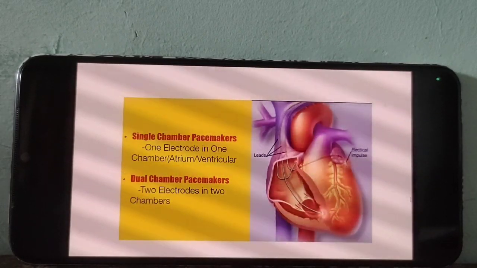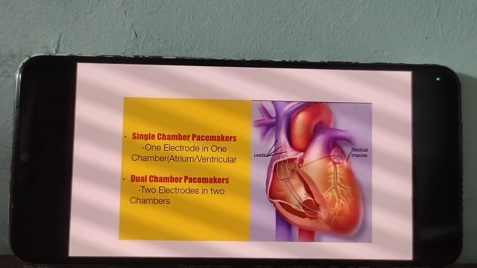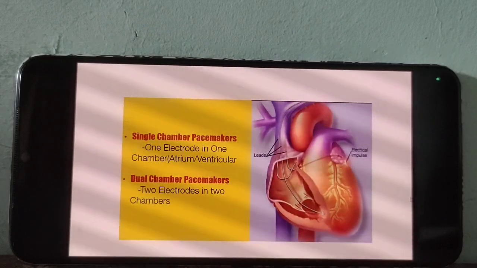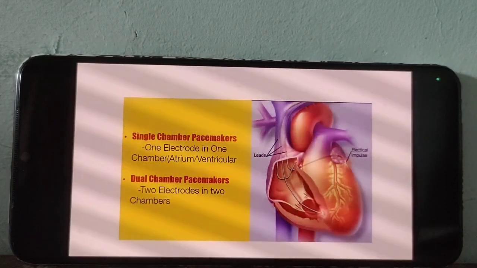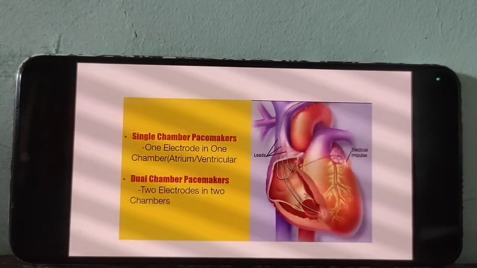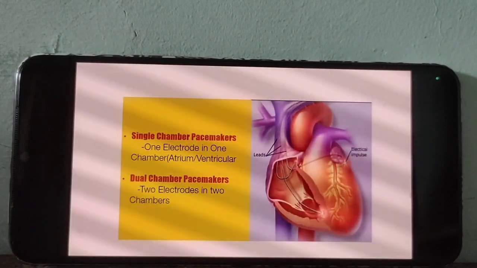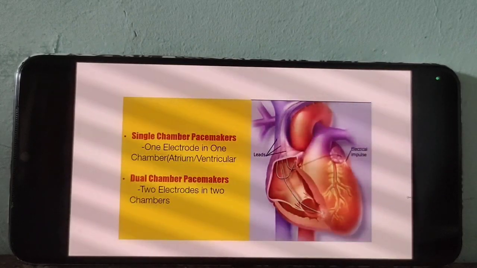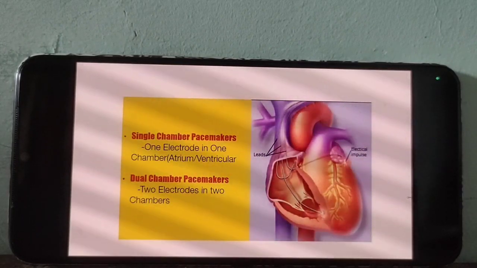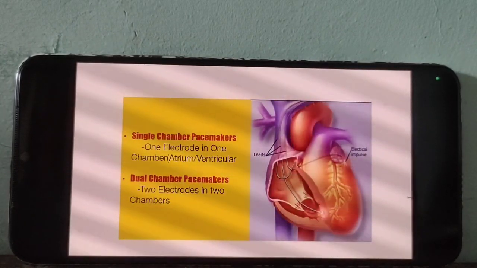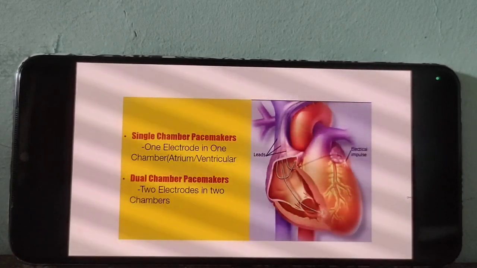A multiple chamber system means 3 or 4 electrodes inserted in 3 or 4 chambers of our heart. Please take a note. Single chamber, one electrode; dual chamber, two electrodes; three or more electrodes inserted in 3 or 4 chambers should be considered a multiple chamber system.